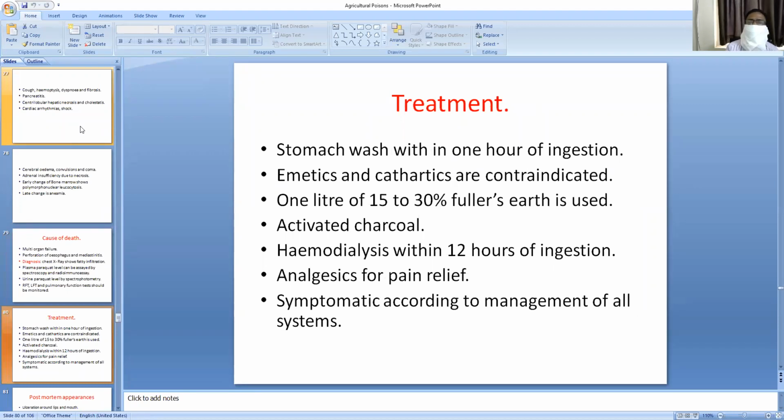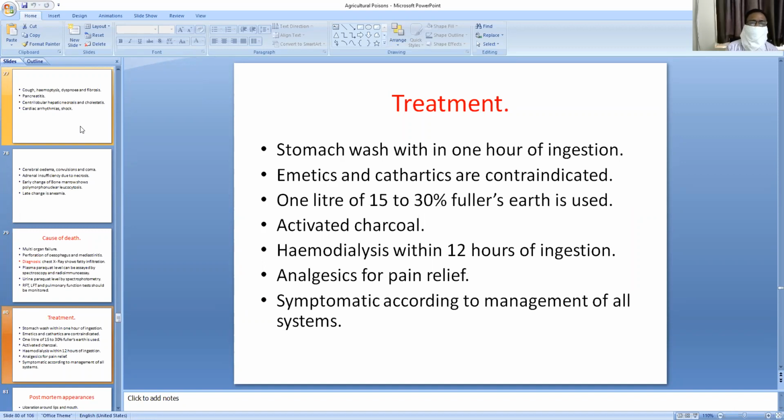What is the treatment of paraquat or diquat poisoning? Stomach wash within 1 hour of ingestion. Emetics and cathartics are contraindicated. This is important. Emetics and cathartics are contraindicated in a case of paraquat poisoning. 1 liter of 15 to 30% Fuller's earth is used. I told you the constituents of the Fuller's earth while telling the general considerations of the poisonings.